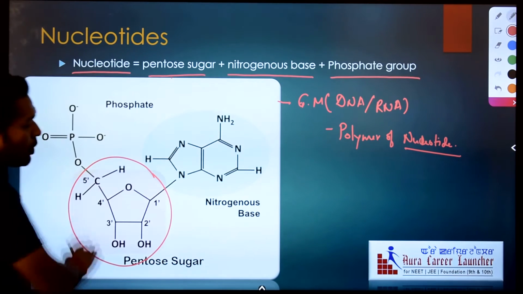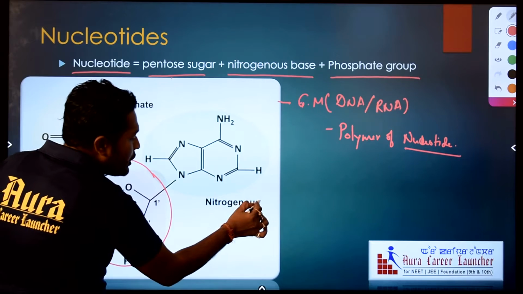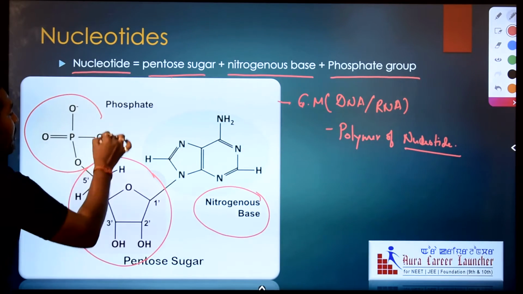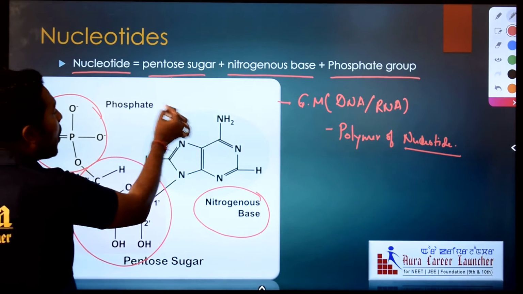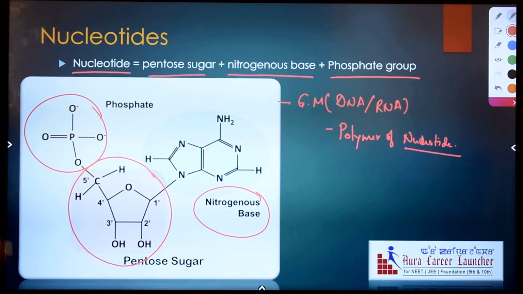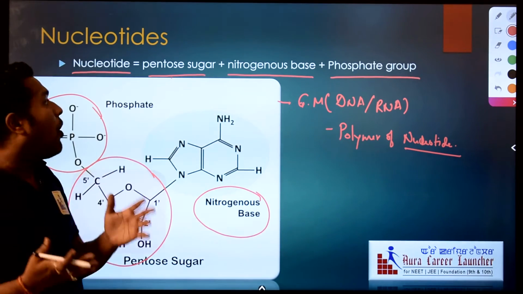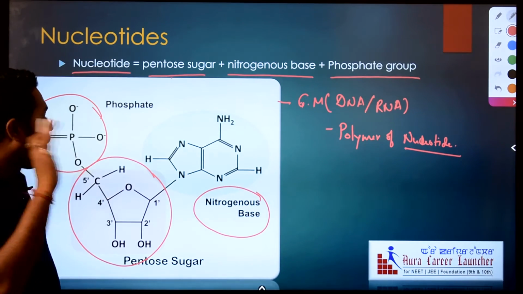It binds with the nitrogenous base as well as with the phosphate group or phosphoric acid. This structure is called a nucleotide. A chain of nucleotides together forms the genetic material, DNA or RNA.